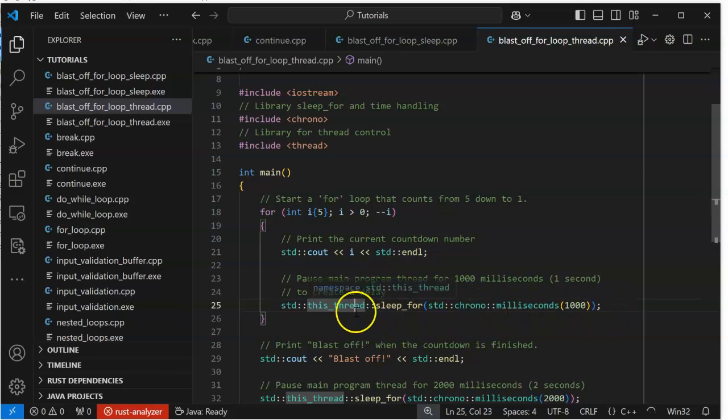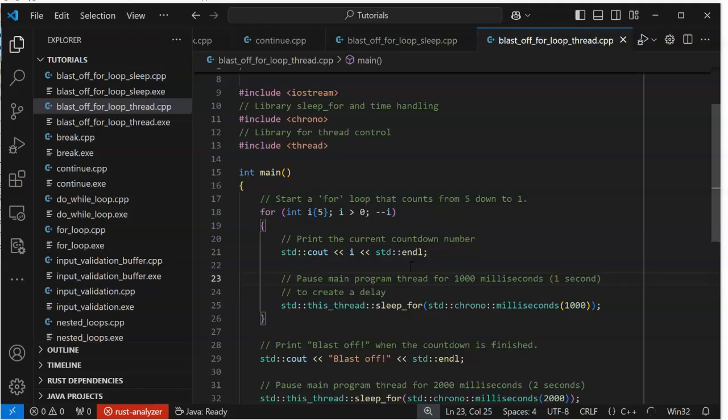Okay, well, this is cross-platform. This will allow us to sleep for so many milliseconds. I forgot this had nothing to do with thread control. It does have to do with thread control. Every program we've written has one main program thread. We haven't dealt with multiple threads yet, but we're going to. Maybe next semester.